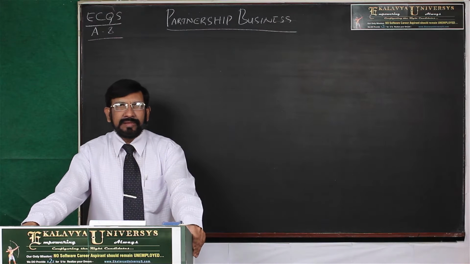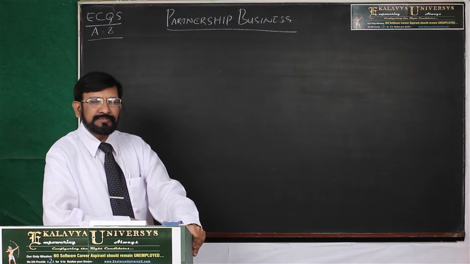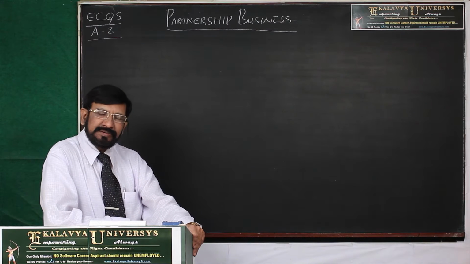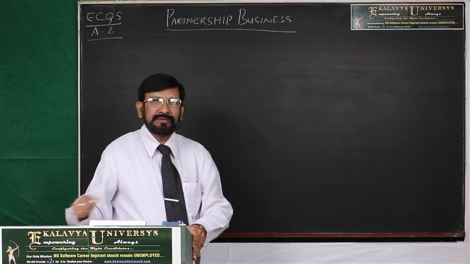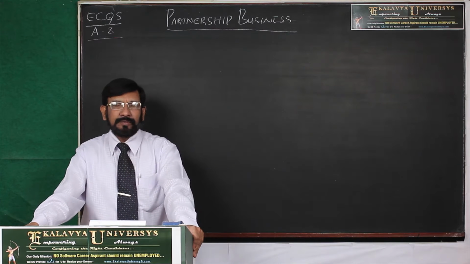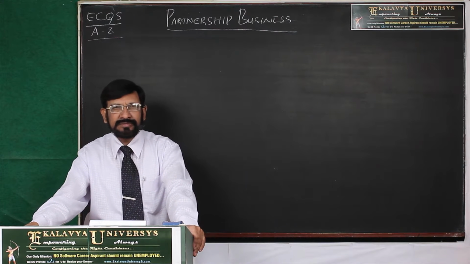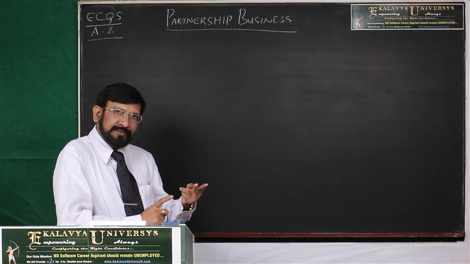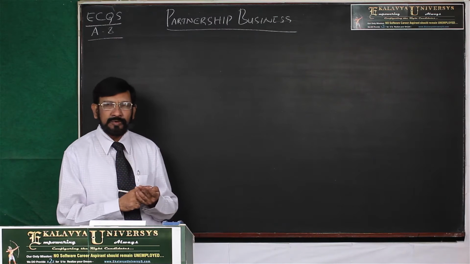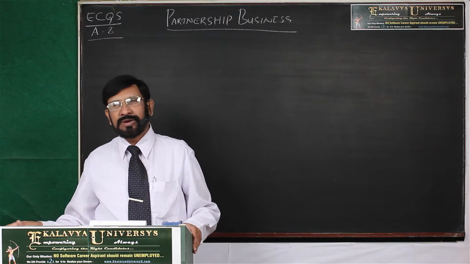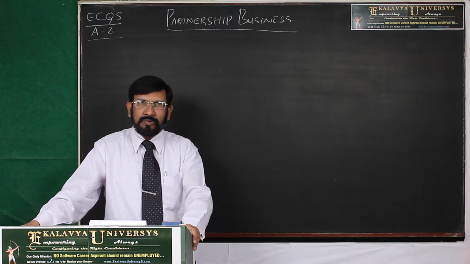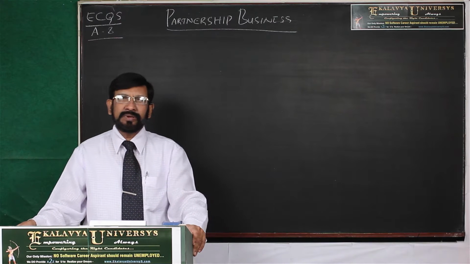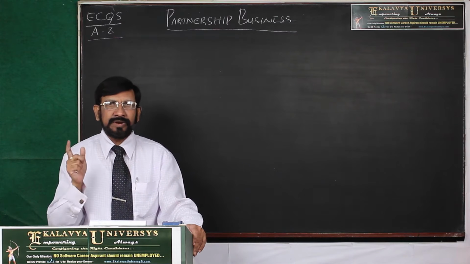Hello friends, as a part of our quantitative aptitude lectures, now I am explaining partnership. Partnership means partnership business. In order to have perfect understanding over this concept, the essential prerequisite is you must study two more concepts. The first one is ratio and proportion, and the second one is profit and loss. If you do not study those two concepts, first study those two concepts and come to partnership, then your understanding will be perfect and thorough.